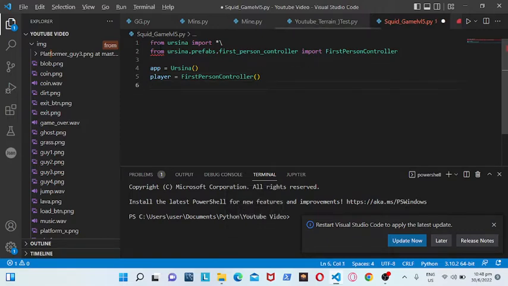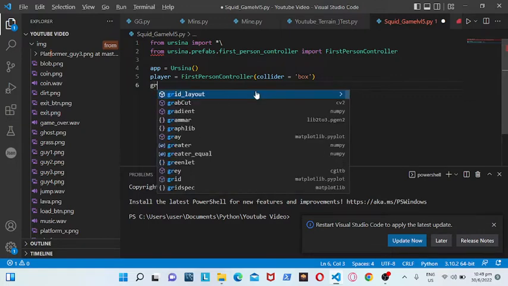In the first person controller brackets we put collider, so collider is equal to box.